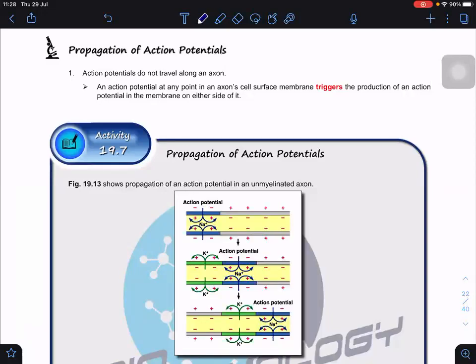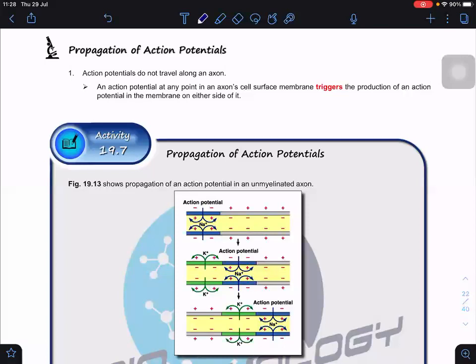Okay, so now let us look at the propagation of action potential. What does propagation of action potential mean? We have to know that an action potential is not like electrons that can move along. Action potentials don't move along the axon or any neuron. The reason is that an action potential is localized. It's a localized event. Are you clear?